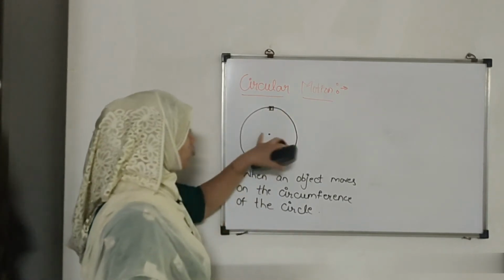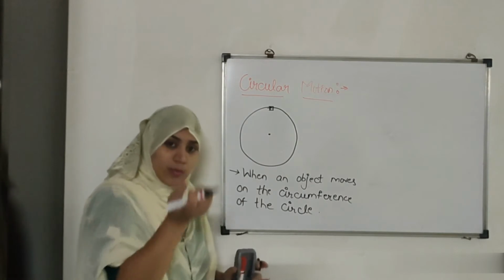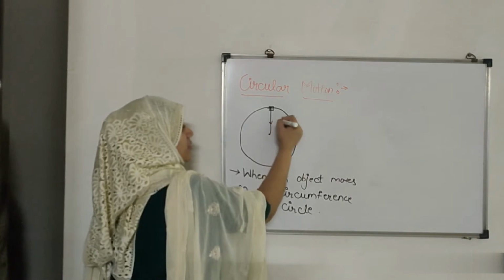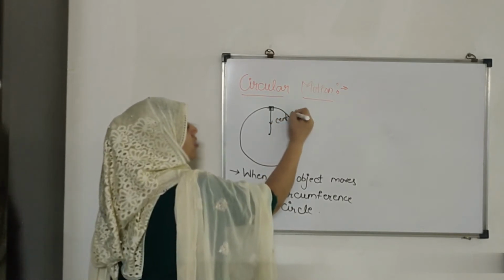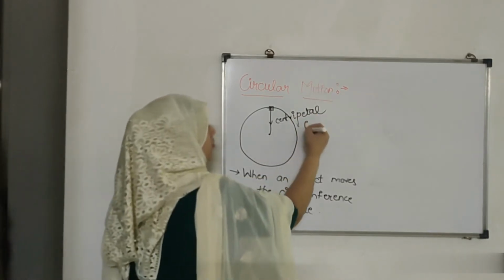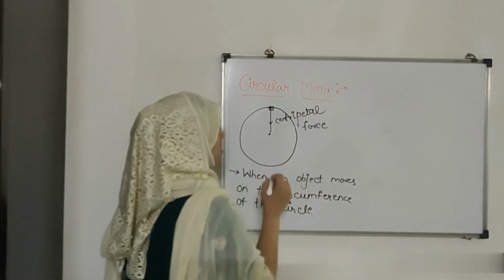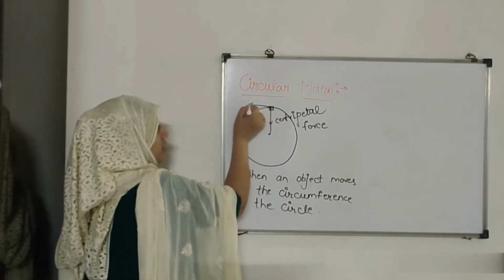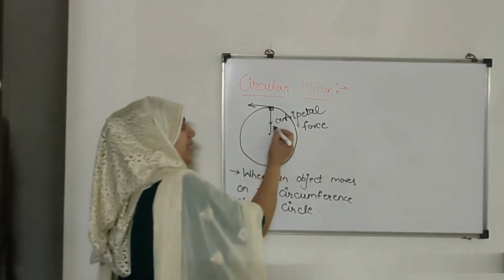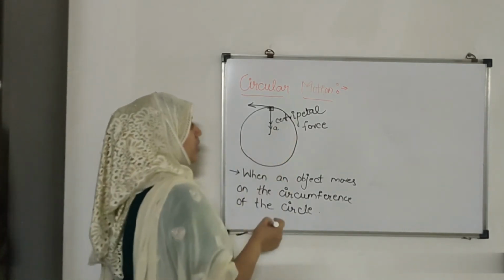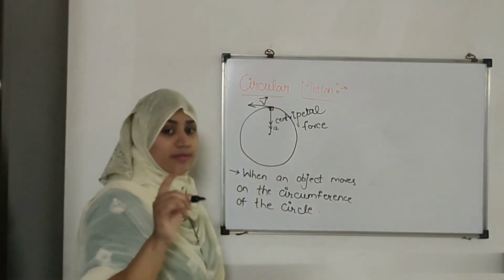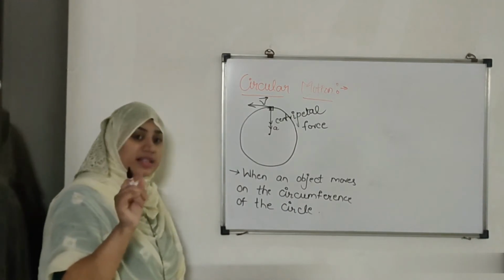So there is this central force which is always trying to pull it inside. That force is known as the centripetal force. There is this force which is always trying to attract it towards itself. That force is known as the centripetal force. And there is always going to be a velocity which is tangent to this force. See, force is there, that means acceleration is there. The velocity is always tangent to that force and the acceleration at that moment.